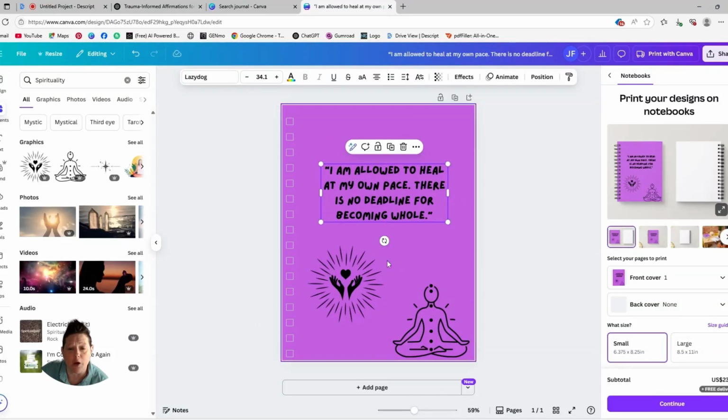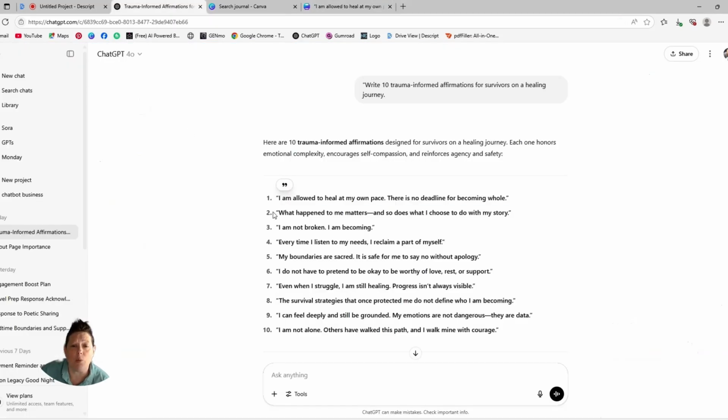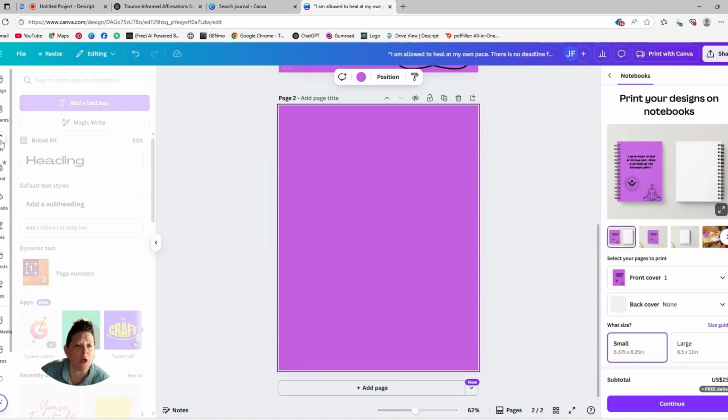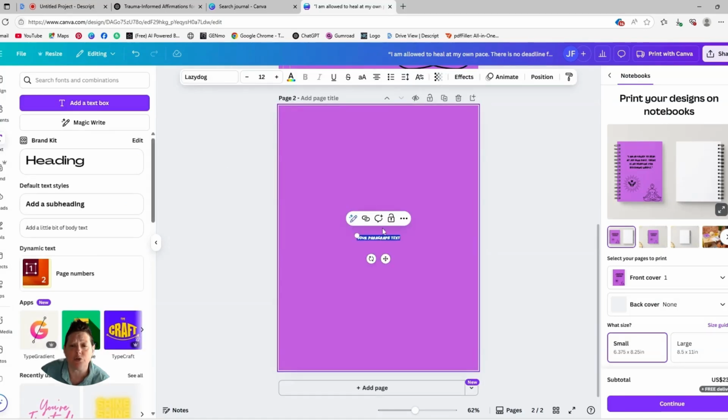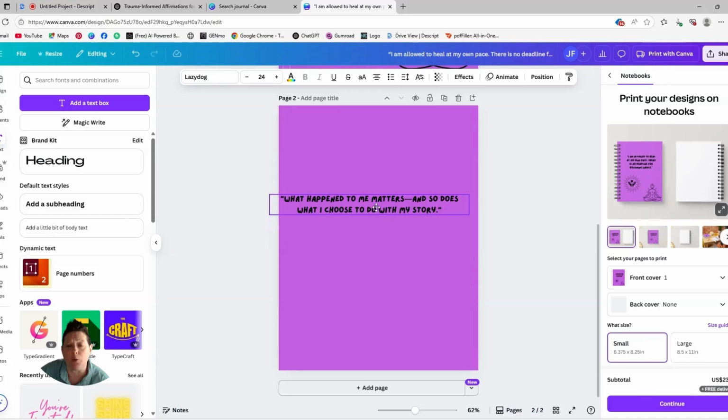So literally, we're going to go to the next prompt: "What happened to me matters, and so does what I choose to do with my story." So again, you're going to go to text, add a text box, double click it, and then you can right click your mouse, and obviously we're going to want this bigger, so double click always to have Canva understand what it is that you're working with.